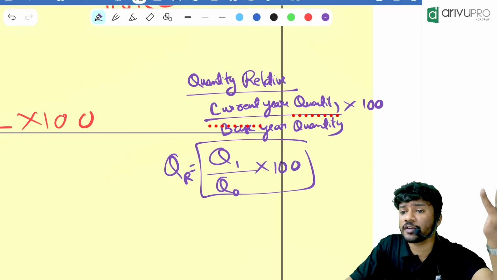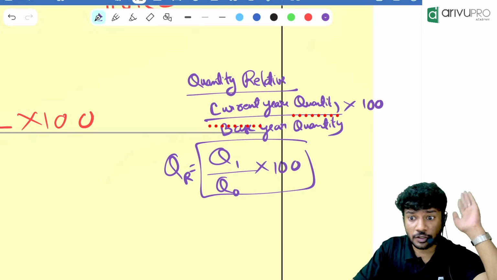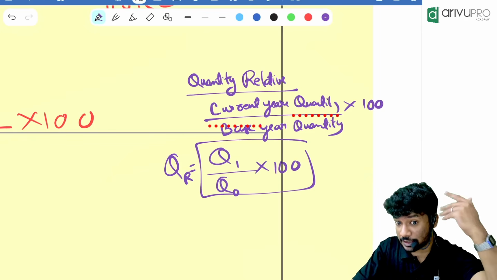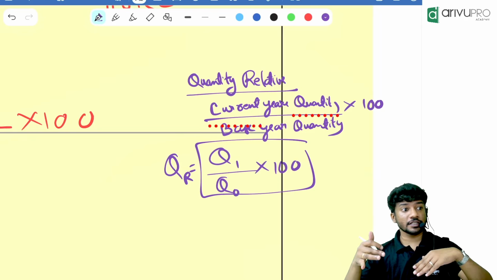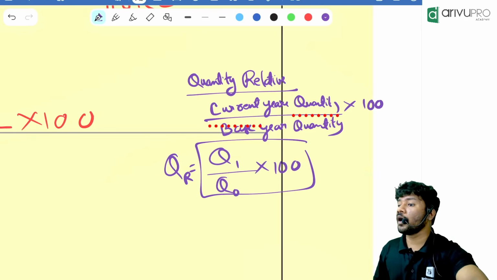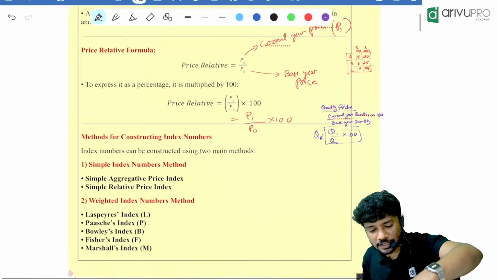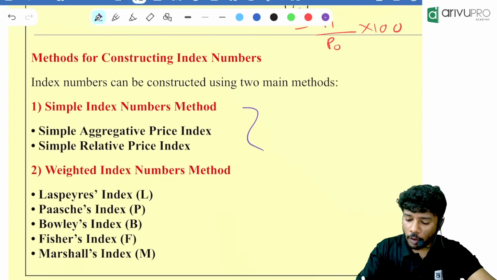For example, you are having 10,000 rupees and you were buying some product in 1947. You used to get a lot of products. I'm not considering inflation, I'm talking other than that. You used to get a lot of things. Now with 10,000, you will not get that many things. So the index will be coming down.